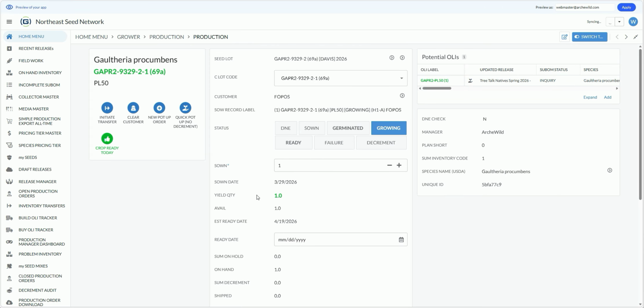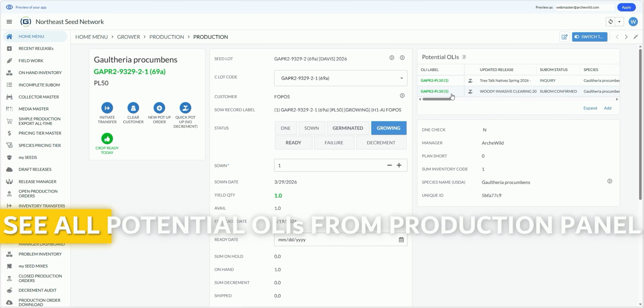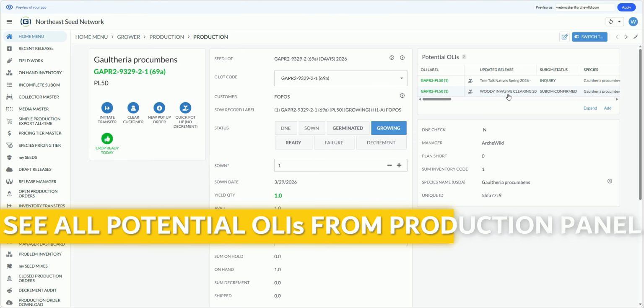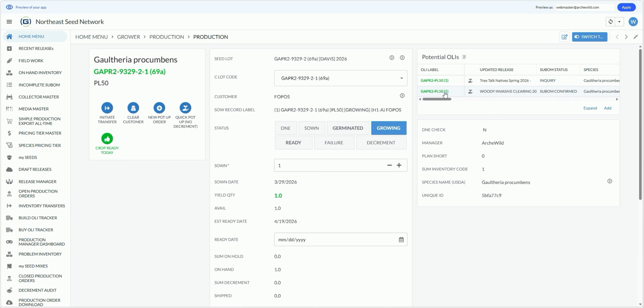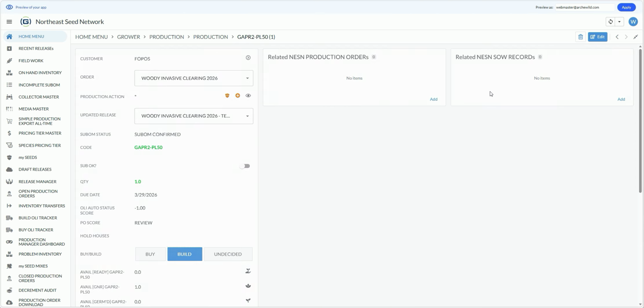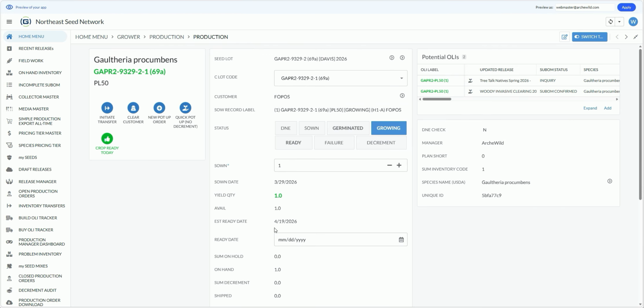So if you are looking at your inventory, the software will show you all of the potential line items for which this crop is relevant. Just waiting for a sync. And voila. So here is that updated order and the updated line item where I switched from quart to PL50. So now you can see that line item directly from the production panel. Isn't that a wonderful feature?